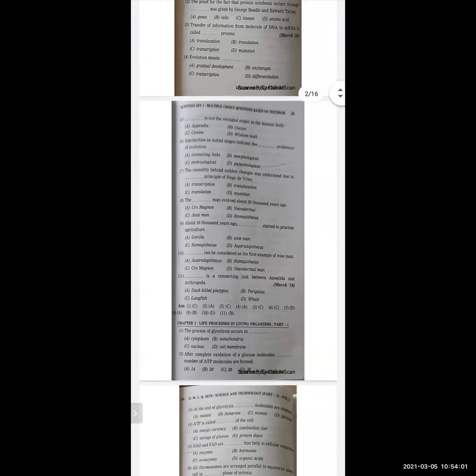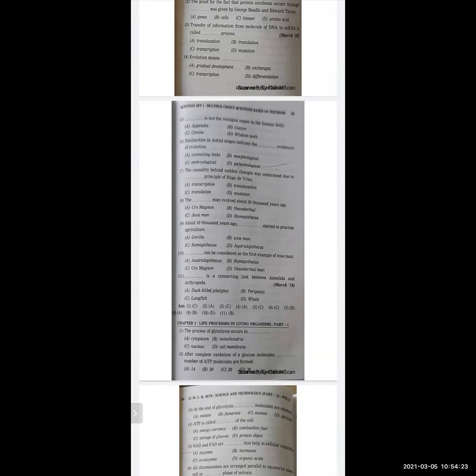Options are gorilla, wise man, Ramapithecus, Australopithecus. And the correct option here is wise man. So here you have to only write the alphabet A, B, C or D. Only the alphabets are important, but you have to thoroughly read the lesson first. Then only you can give the answers to these questions.